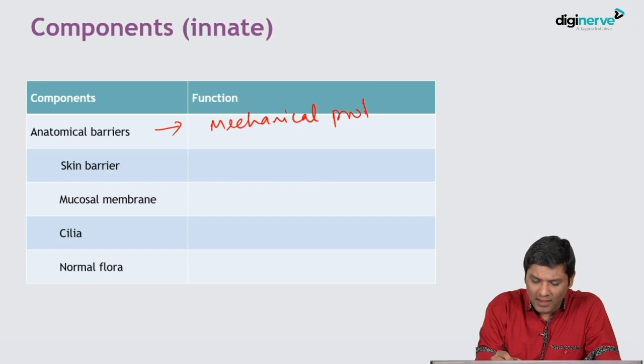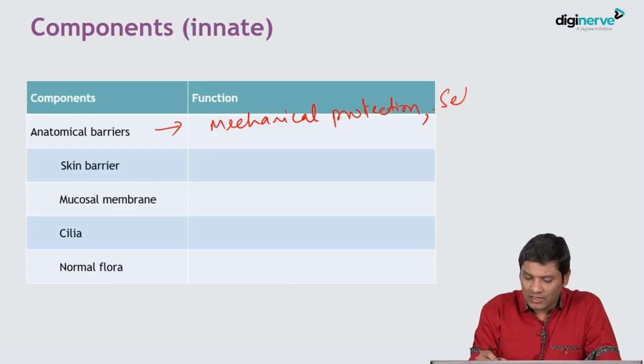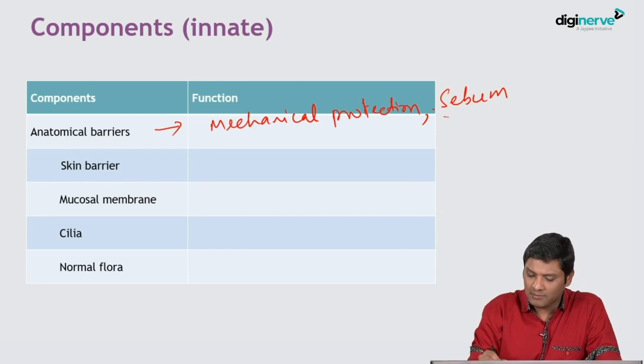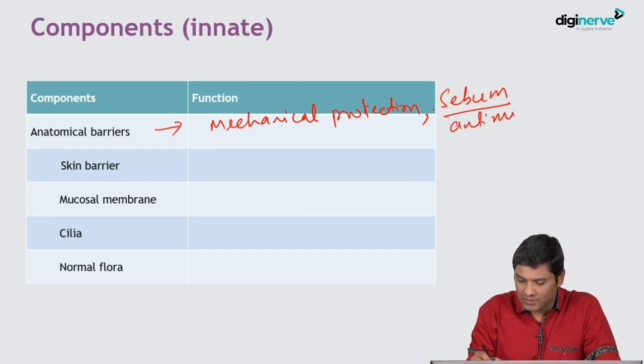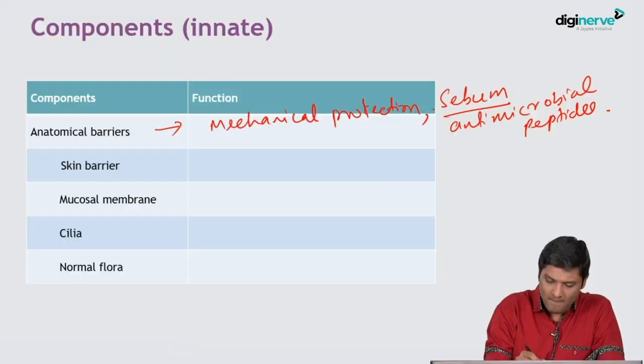It gives mechanical protection against the organism's entry. Skin can have various antimicrobial effects. You know that skin produces sebum, and sebum is responsible for various antimicrobial activity. It contains various antimicrobial peptides which can destroy the microorganism.